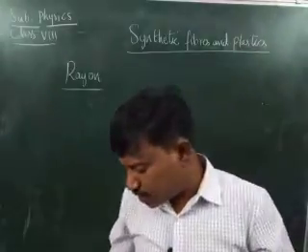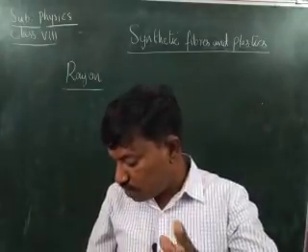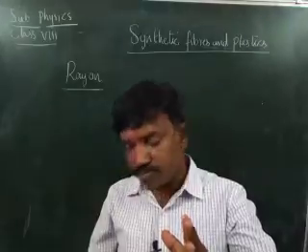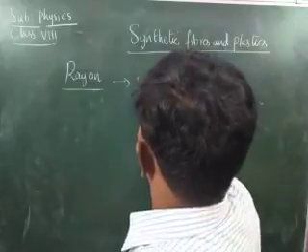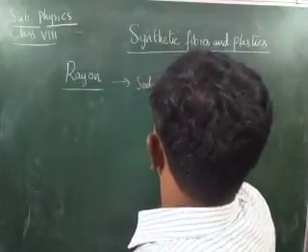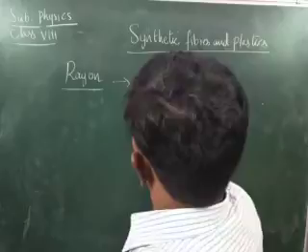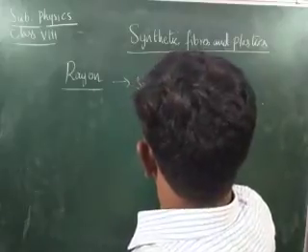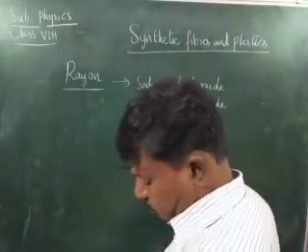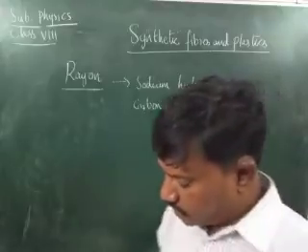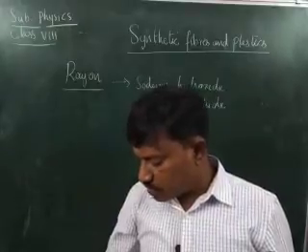First, the cellulose, collected from bamboo or wood pulp, is treated with several chemicals. First, it is treated with sodium hydroxide. Then it is added to the carbon disulfide solution.